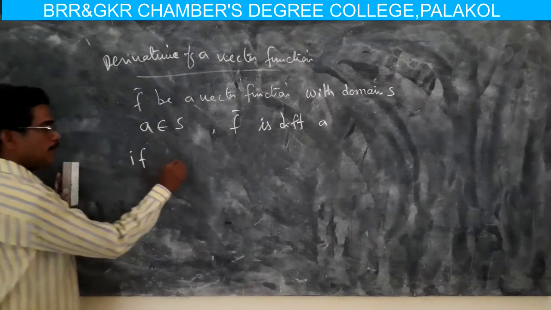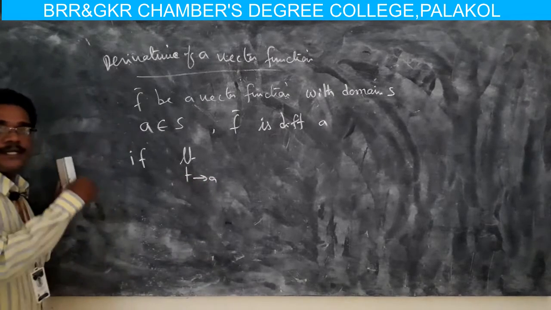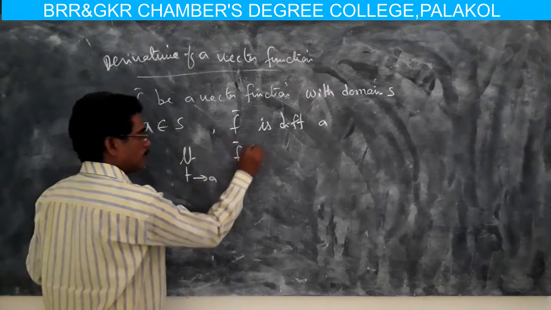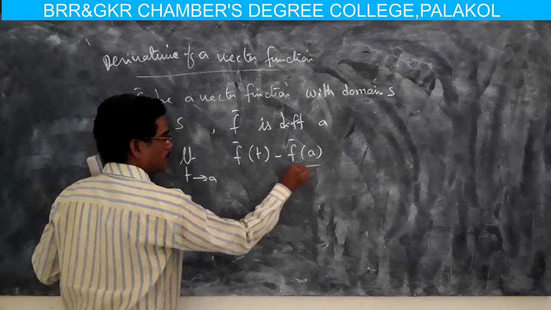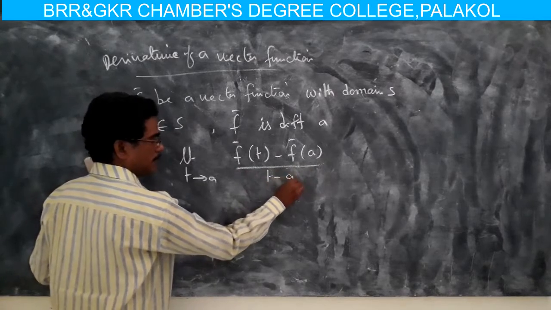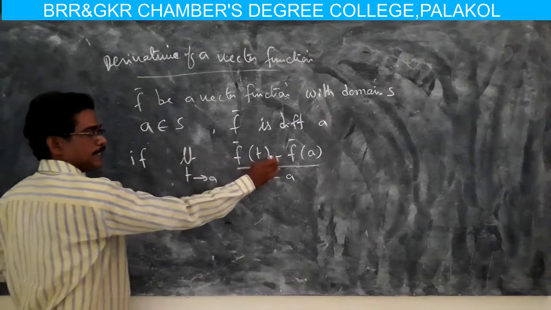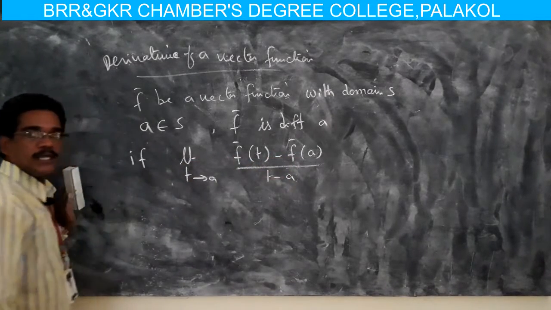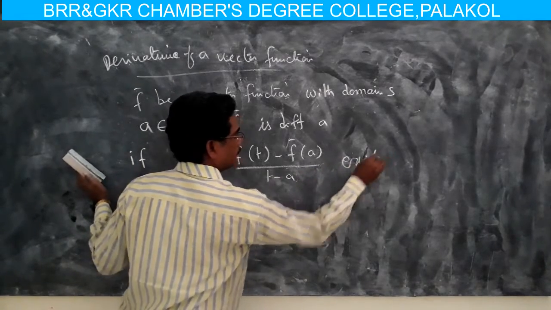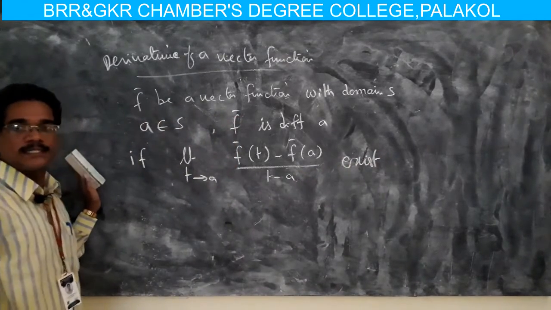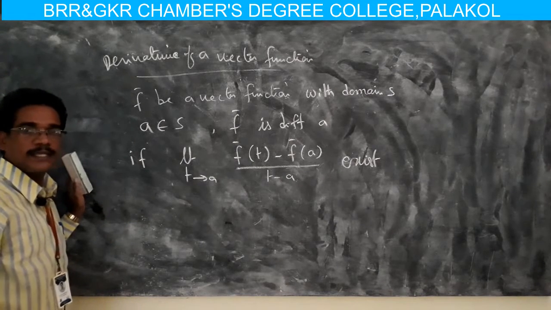f is said to be differentiable at a if the limit as t tends to a of f bar of t minus f of a, divided by t minus a, exists.